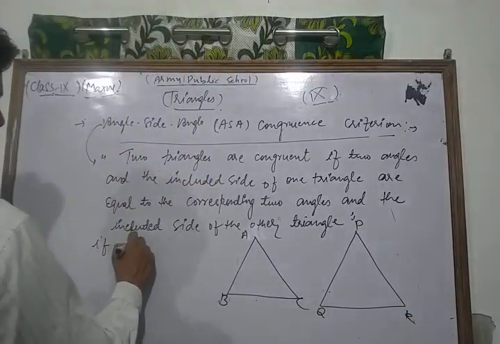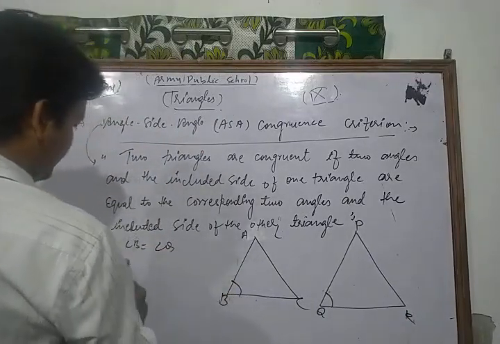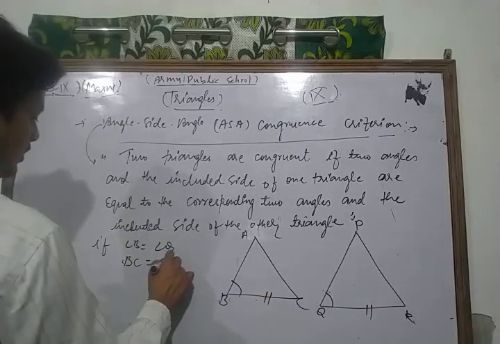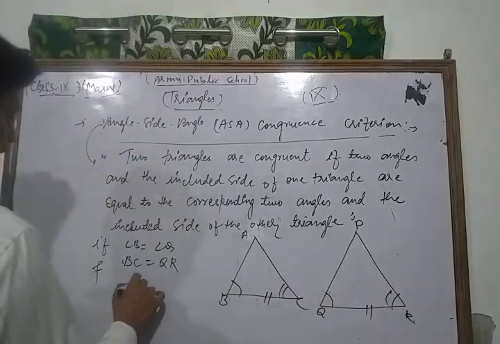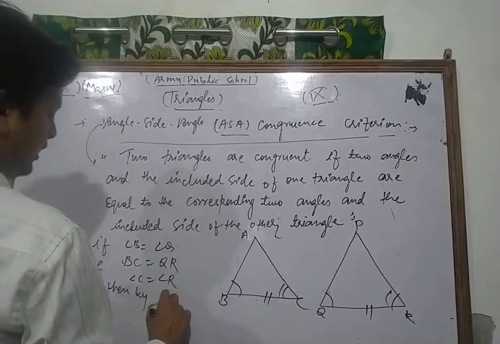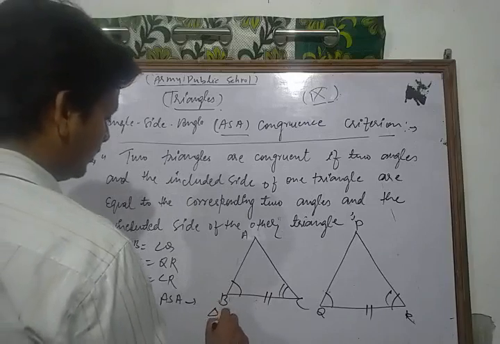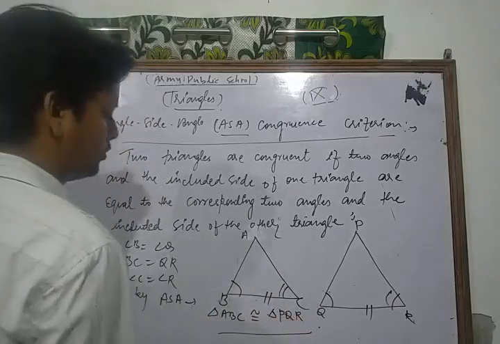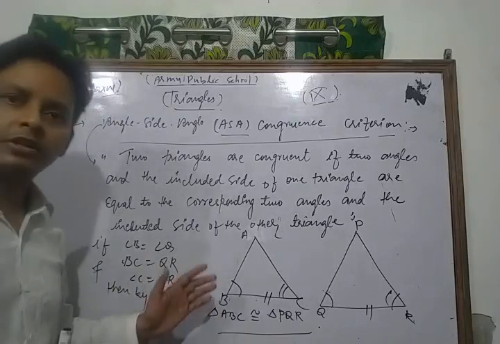If angle B is equal to angle Q, side BC is equal to side QR, and angle C is equal to angle R, then by the ASA criterion, we have triangle ABC congruent to triangle PQR. This is a very important criterion related to your syllabus.